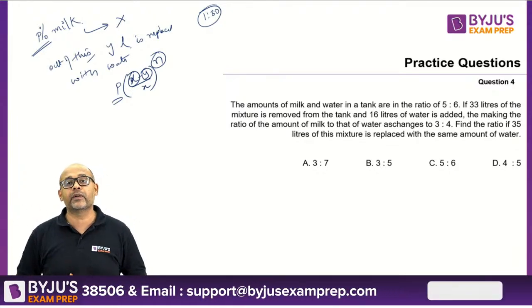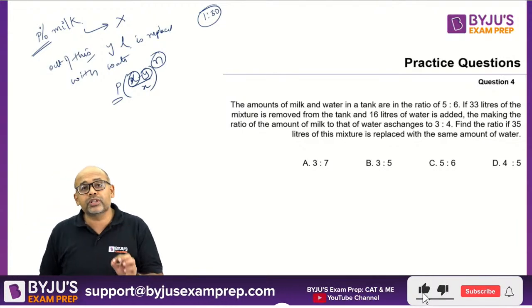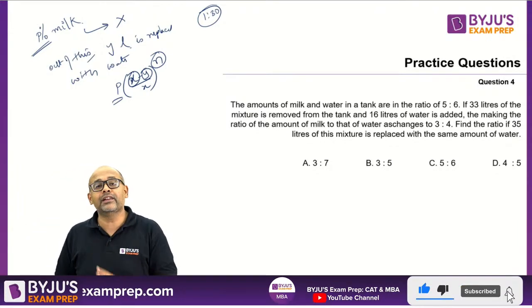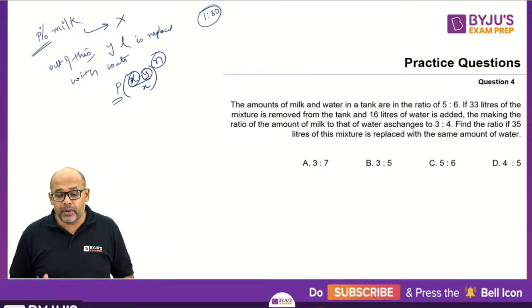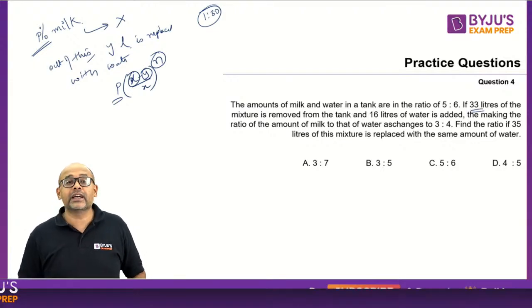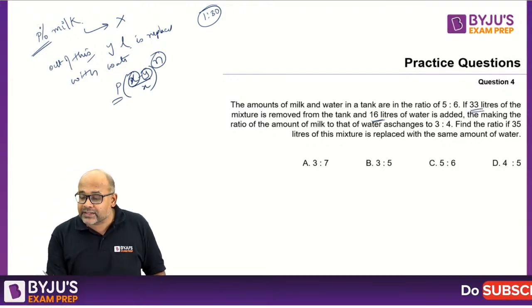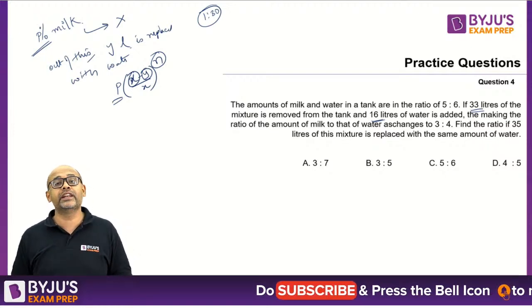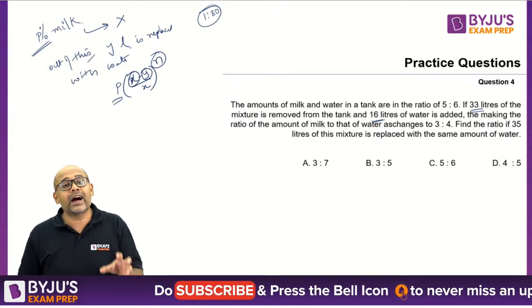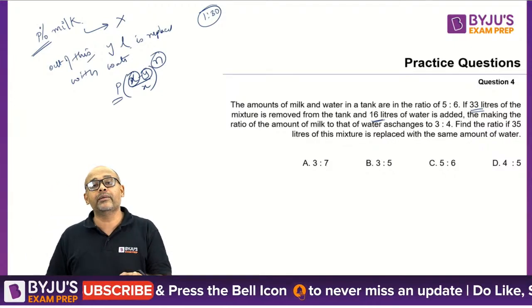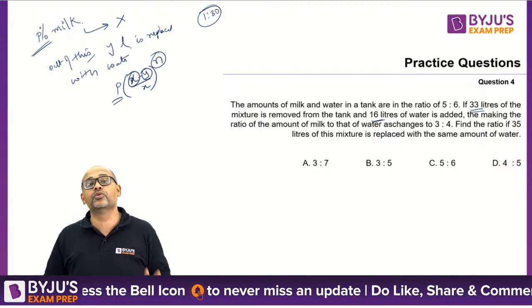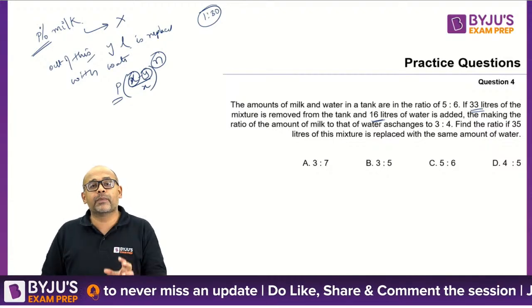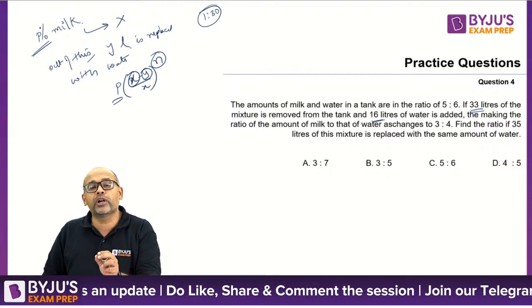So that's the basic idea of replacement. Now to use that formula directly here, we have a small problem. And what is the problem? 33 liters are taken out, but only 16 liters are added back. So I can't apply the formula directly, but that does not mean that the formula is useless. I will be a little bit smart and try to apply this with a small tweak.